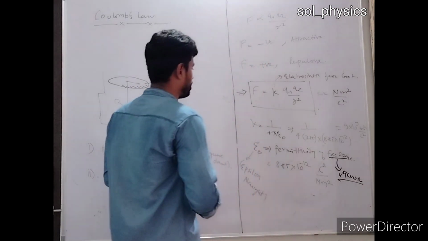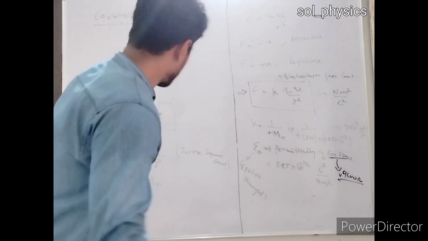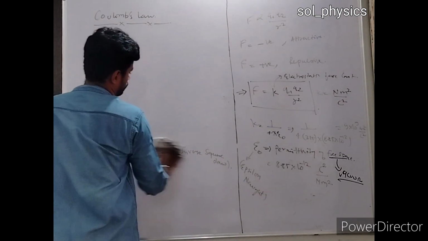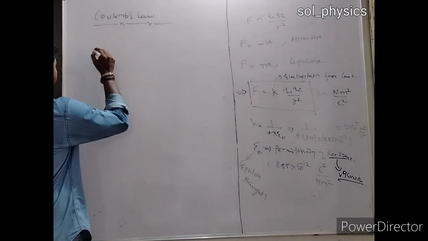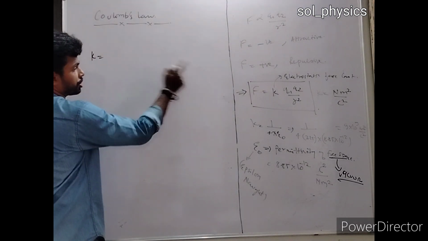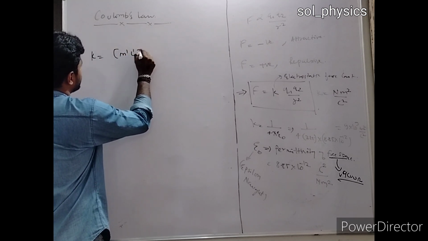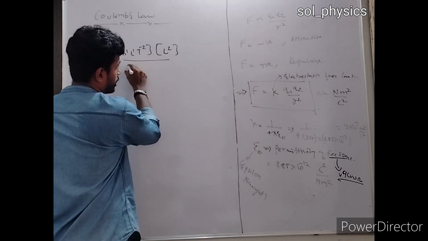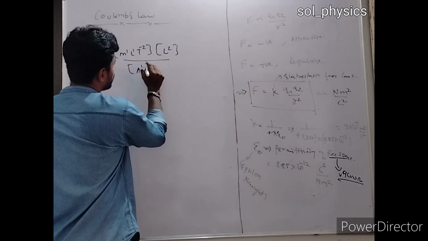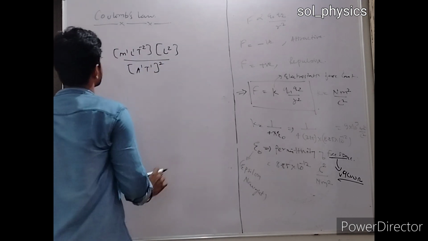So if I write the dimension of K, the dimension of K will be how much? It will be M¹ L¹ T⁻² into L², divided by A² T².